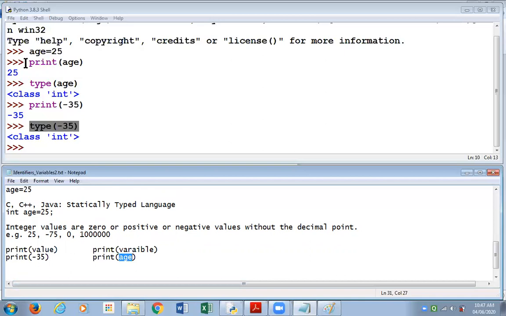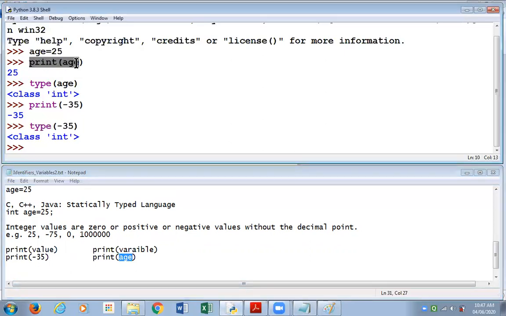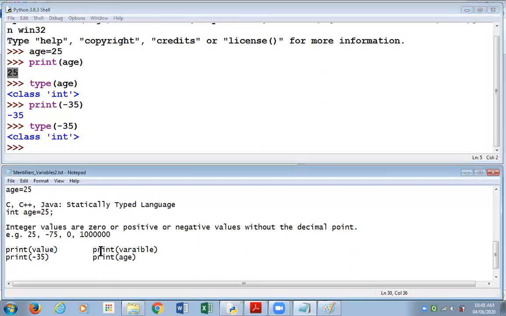Please see carefully, when I wrote print age, Python on the next line displayed the value that was kept by us in that variable age, that is 25. So the difference is that today within print I've written the name of a variable and the value of that variable is printed.